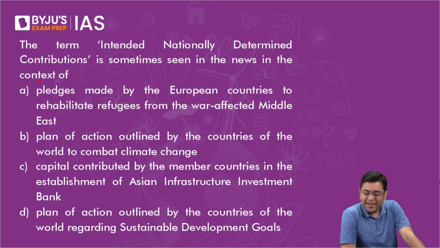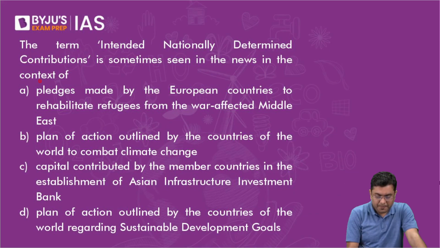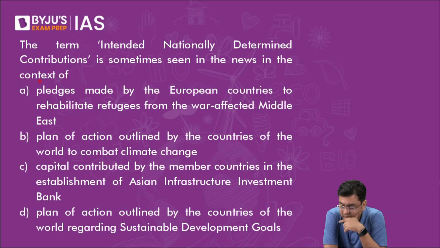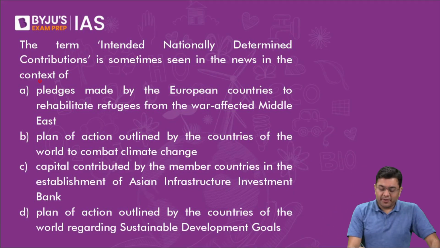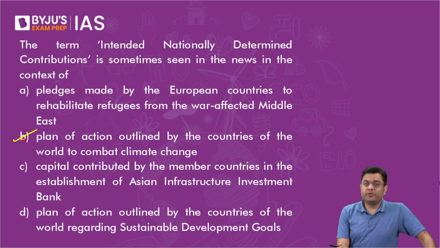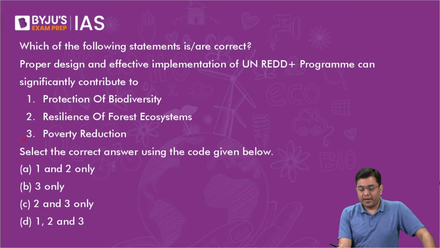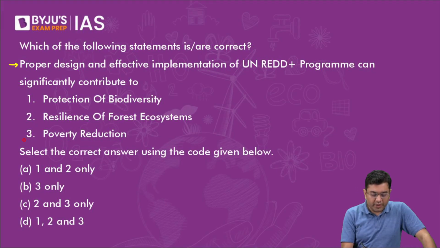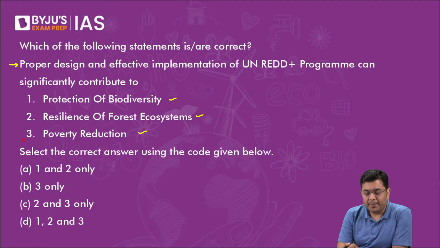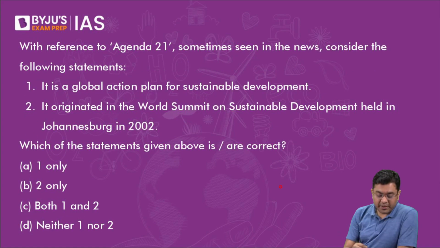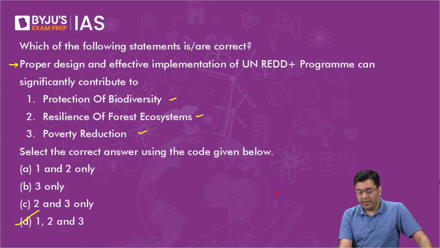The term intended nationally determined contribution. So INDC, as per the Paris Agreement, is the intended nationally determined contribution that each of the countries declare on their own. Which of the following statements is or are correct? Poverty, forests to remain if you don't cut the forest. So the ecosystem services from the forest will also help in poverty alleviation and for sustainable development. Correct answer in this case is going to be D.